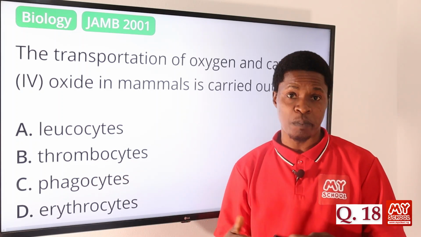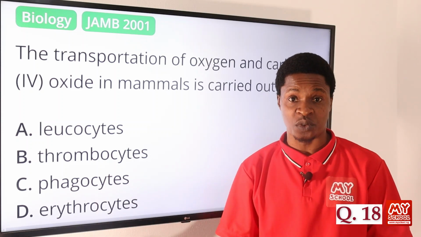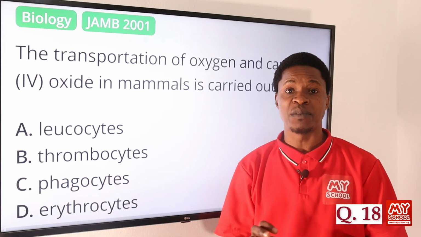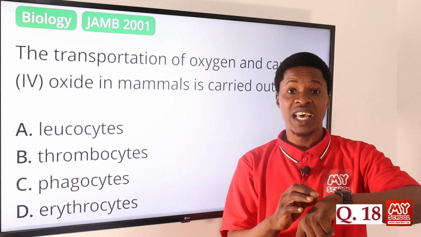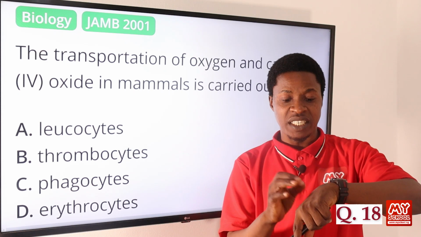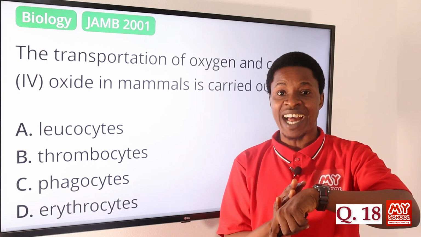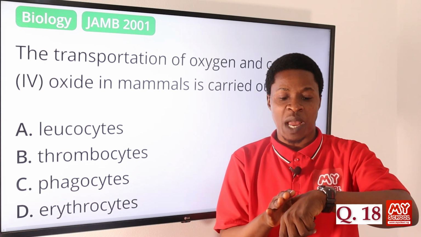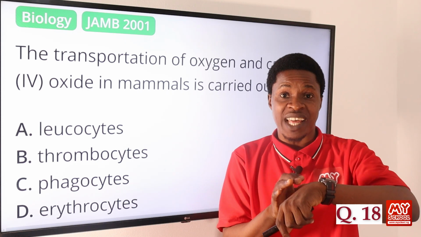Thrombocytes are also called platelets. And you know what platelets do? Platelets are responsible for blood clotting. Someone has an injury, there's a cut, and there's bleeding. If your platelets are active and working, within a short time, what happens? The blood becomes clotted, the wound becomes clotted, and then there's no bleeding.